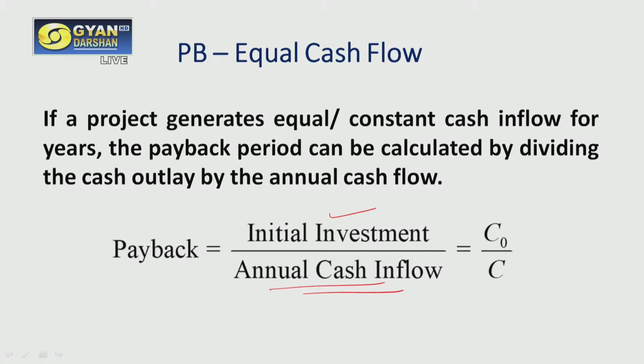That means the annual cash flow is fixed. In this case, we can calculate payback period by dividing initial investment by annual cash inflow. We are not supposed to calculate average cash inflow, because the average cash inflow will be equal to the annual cash inflow, since the cash flows are equal in this case.